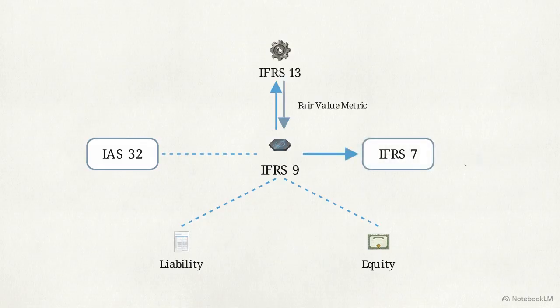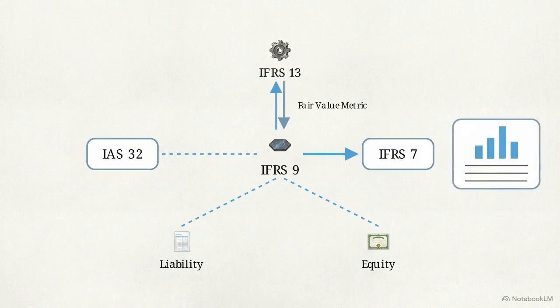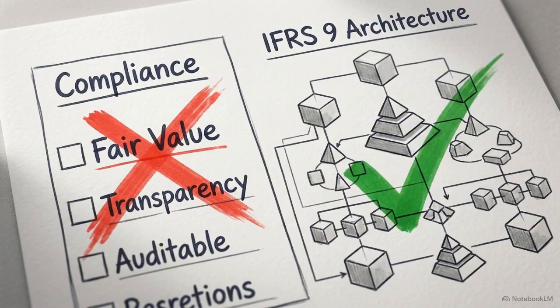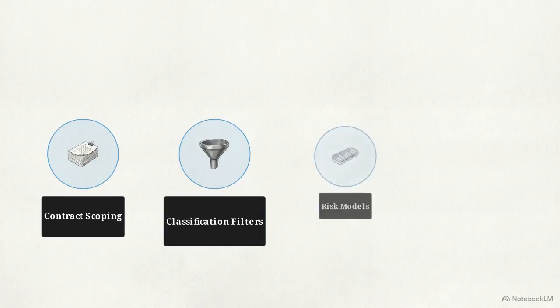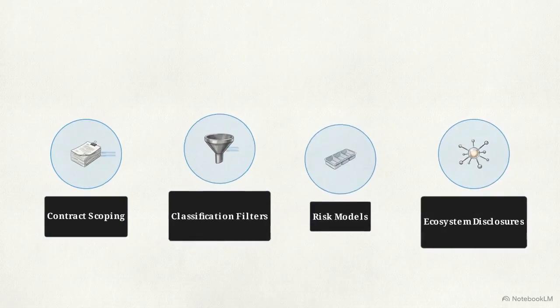Finally, the output flows into IFRS 7 to provide the qualitative and quantitative risk disclosures that make these numbers interpretable. Mastering IFRS 9 requires moving beyond isolated compliance checks to understand this complete architectural flow, from contract scoping and classification filters to forward-looking risk models and ecosystem disclosures.